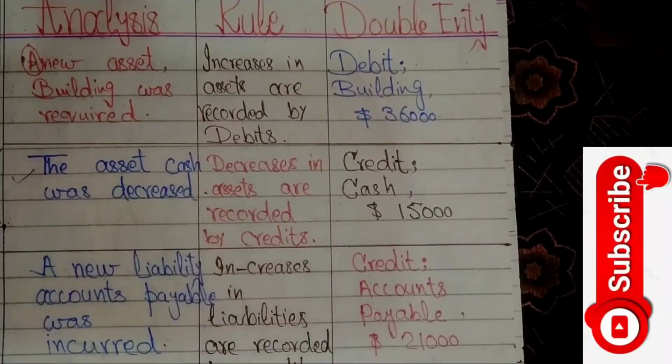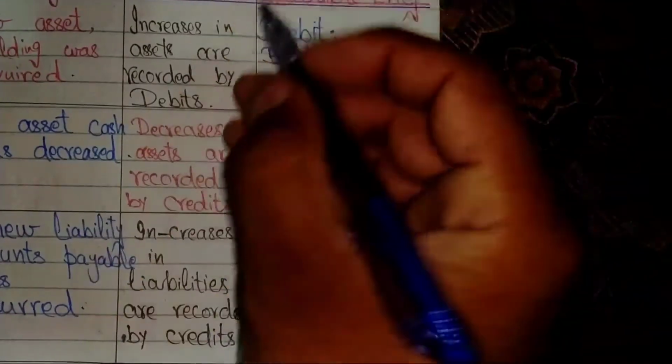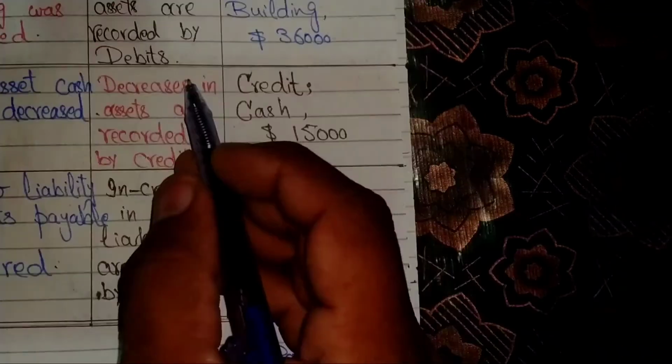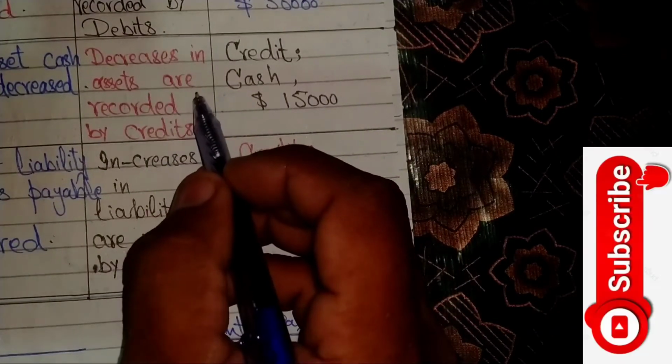When we talk about the rules for this transaction: increases in assets are recorded by debits. The second rule is decreases in assets are recorded by credits.